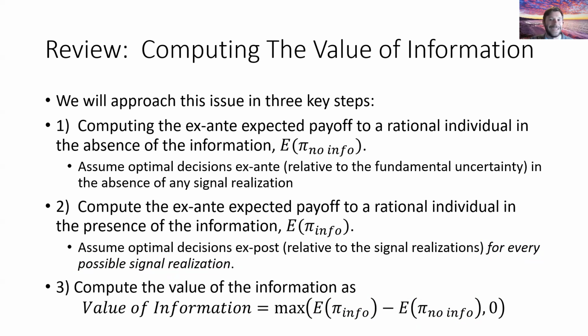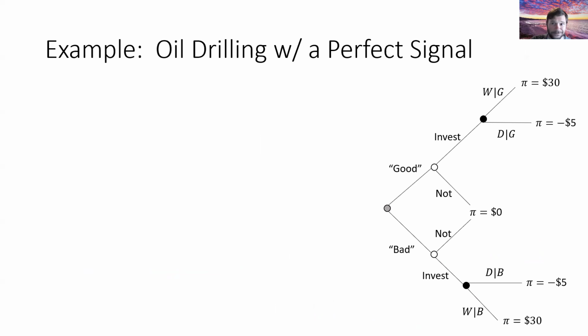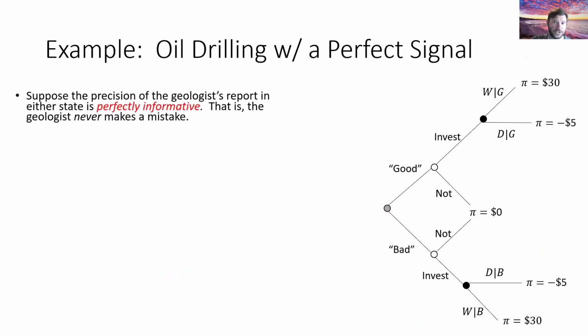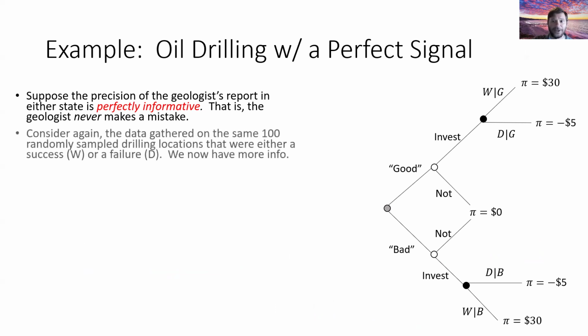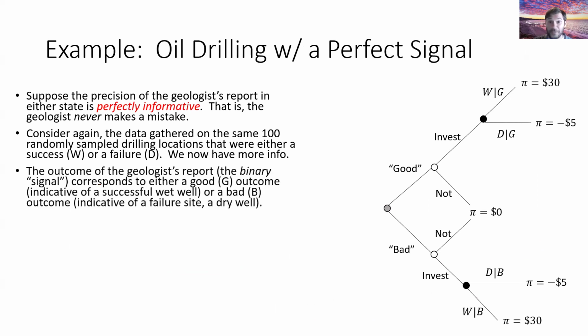Now, what makes this geologist a perfect geologist? Well, the geologist is perfectly informative. And we're going to be able to see this by looking carefully at our relative frequency data, gathered again on the same randomly sampled 100 drill sites. But now we have a little bit more info. Not only can I see if one of those 100 drill sites was wet or dry, we can also see whether or not the geologist gave a good report or a bad report.